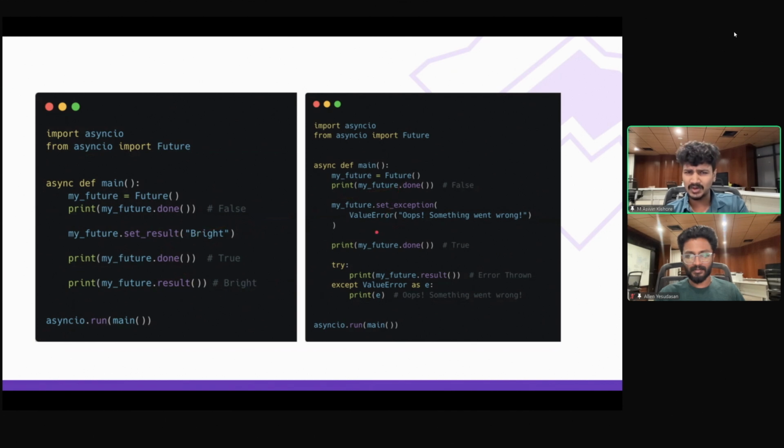Suppose you did some computation and some exception occurred. You have to pass that to the caller, right? So you can use the set exception method and pass the error there. When you are accessing the result, you are going to get that error thrown out, so you need to use a try except block to catch it. Suppose you don't want to catch it. In that case, you could simply do my_future.exception. It's going to return that exception without throwing it out explicitly.